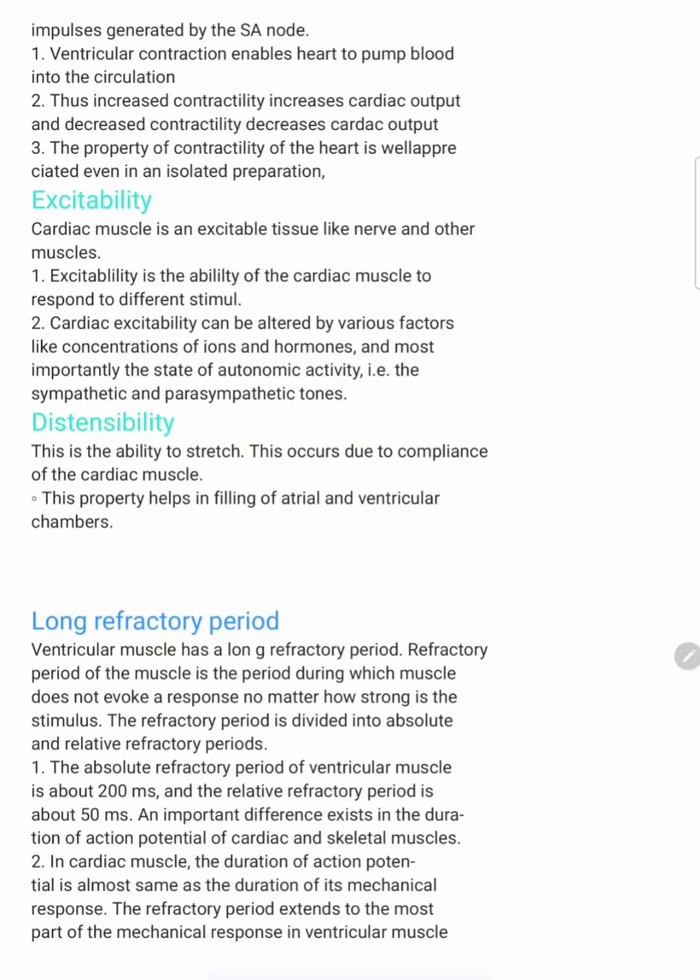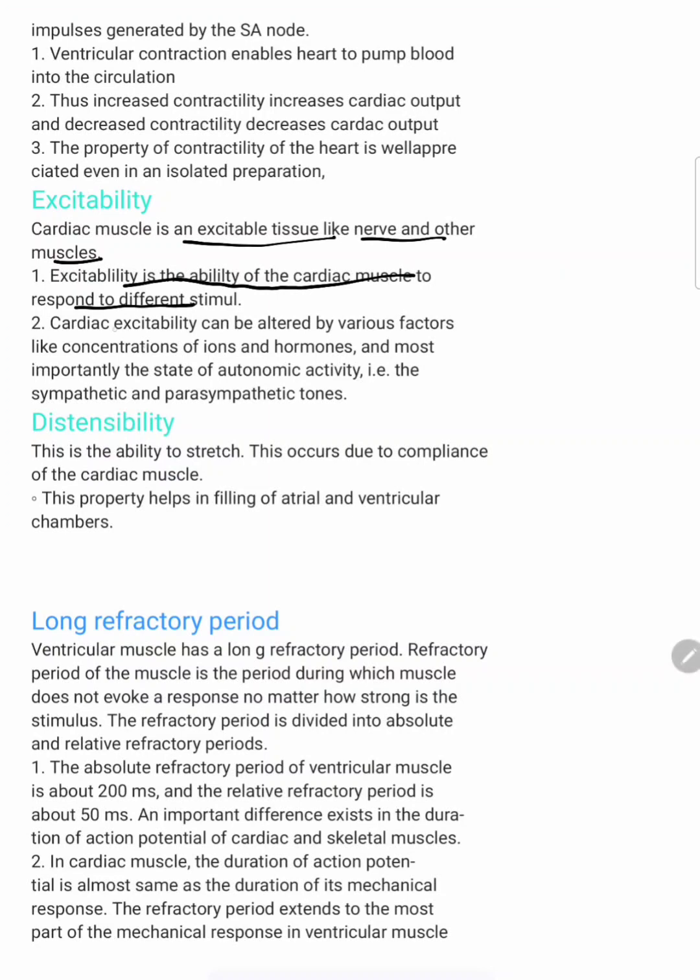Then excitability. Excitability means the heart shows a response when impulses are generated. Cardiac muscle is an excitable tissue like nerve and other muscles. Excitability is the ability of the cardiac muscle to respond to different stimuli. We give a stimulus to the heart, right? A pacemaker sends the stimulus to the AV node. From there, it will pass all over the heart, right? That time the cardiac muscle shows excitability. Excitability is shown only when there is a sufficient stimulus.